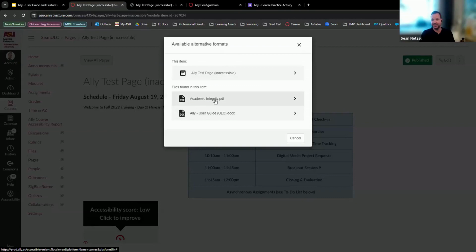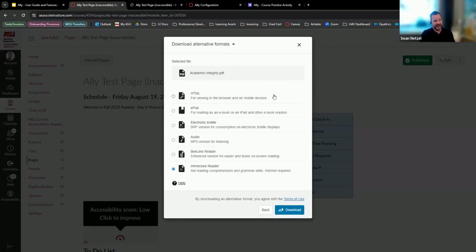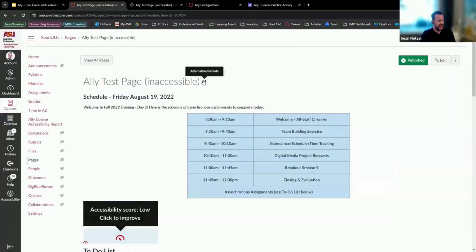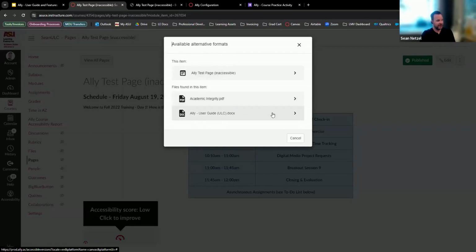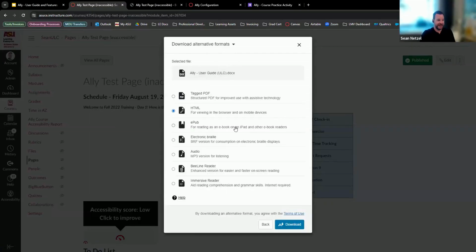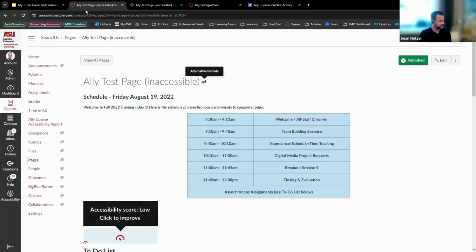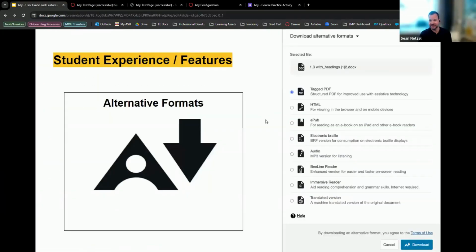So I do have this academic integrity PDF. If I click on that, it has the same functions as on here, but because it's already a PDF, you can see there's the HTML version right here. So if I click on that, it'll just open the HTML version of it, and all the other versions, and then this Word doc right here as well. So if I click on this one, it's the same thing, but this time I can click tagged PDF, and then it'll download an automatically tagged PDF. So this is great for instant remediation, but once again, it's something that you want to check yourself to make sure it was accurate. So those are really the main things.